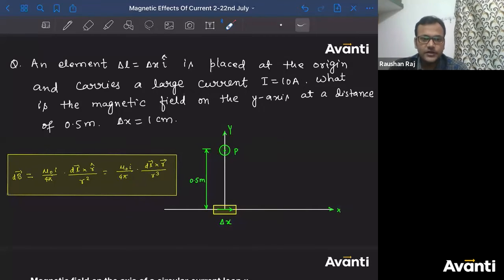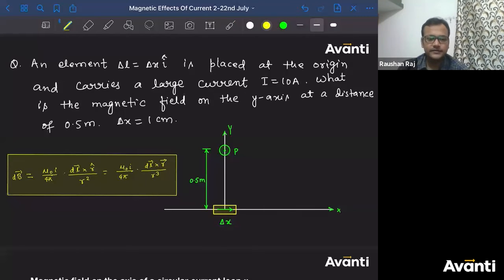All right, a few of you answered 4 into 10 to the minus 8, 5 into 10 to the minus 5, 4 into 10 to the power minus 7, 4 into 10 to the minus 6. Everybody has given different answers, something is wrong. The calculation is easy, so how are you getting it wrong? Rohit is saying sir, 4 into 10 to the power minus 8 for sure. Let's solve it, okay.